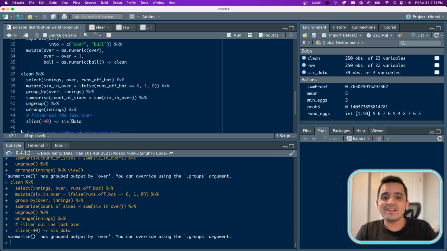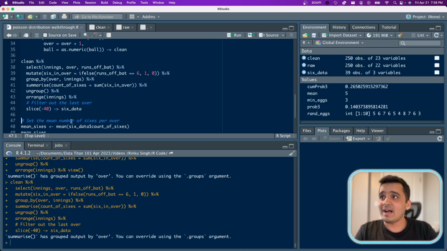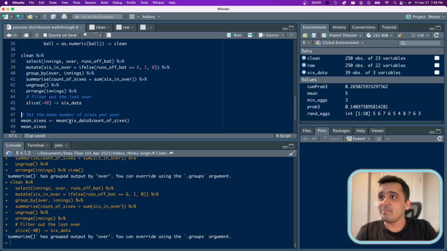Now I just need to calculate the probability of exactly 5 sixes being hit. For that, I just need the mean and one of the functions from the library that we have. So the mean number of sixes would be the 6 data and the count of sixes.